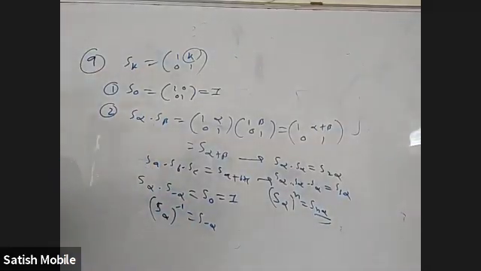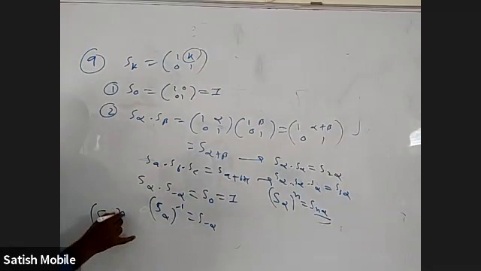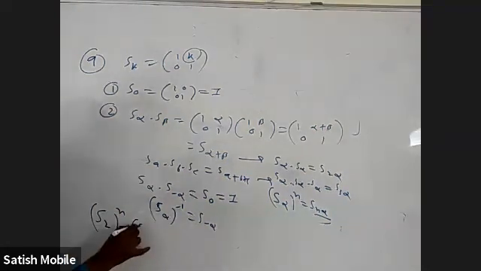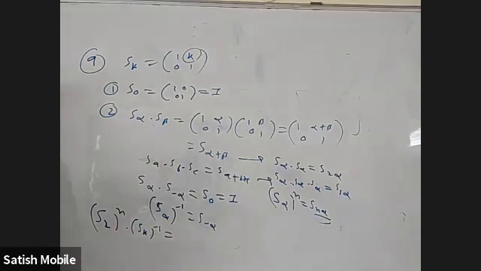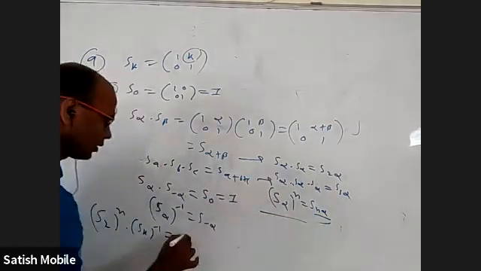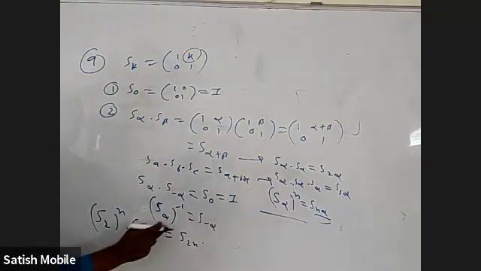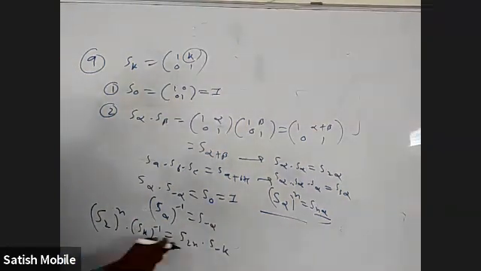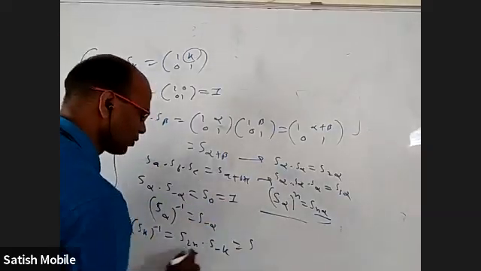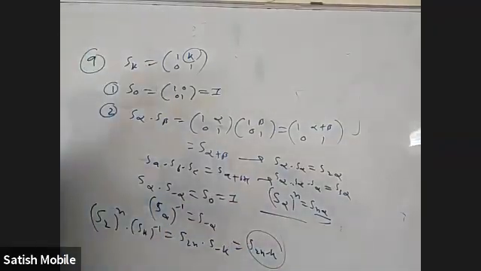Now coming to the question, they wanted S2 whole power n into Sk whole inverse. What is S2 whole power n based on this formula? S2n. What is Sk whole inverse? S minus k. S alpha into S beta, based on that formula, you have to add these two: S of 2n minus k. That's it, done. Option A. Is it option A only? I can also see it. Yeah.